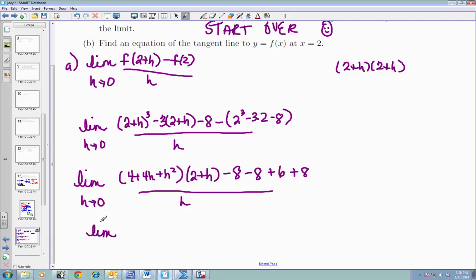So I have the limit as h approaches 0. When I FOIL this out, I get 8 plus 4h plus 8h plus 4h squared plus 2h squared plus h to the third. Okay, and then that's minus 16.